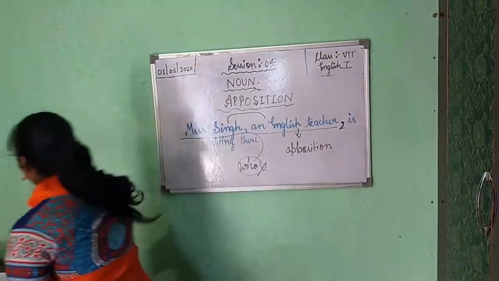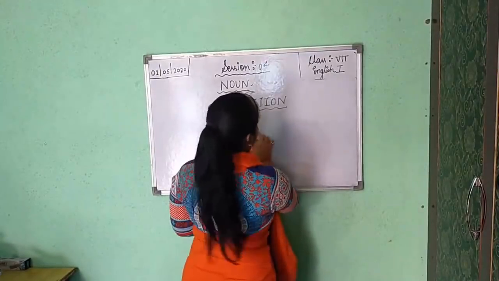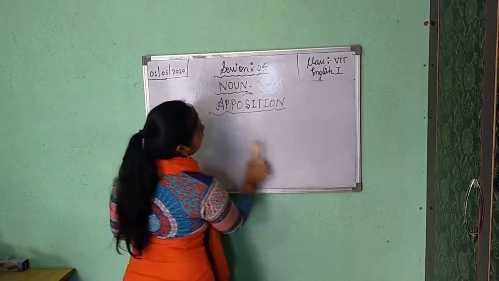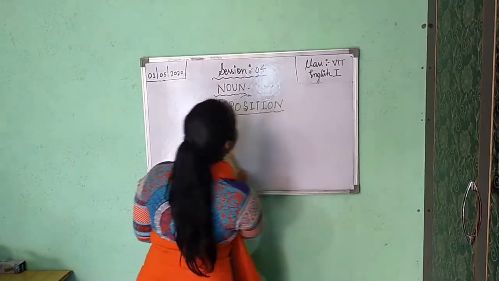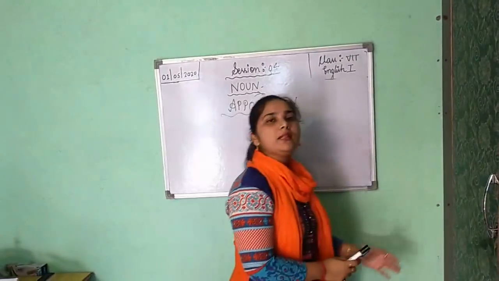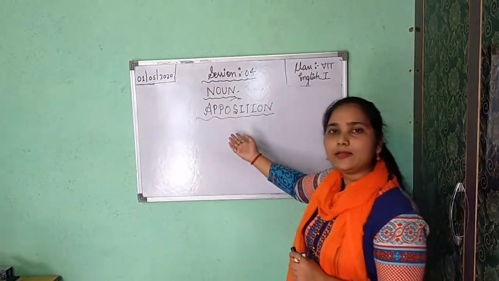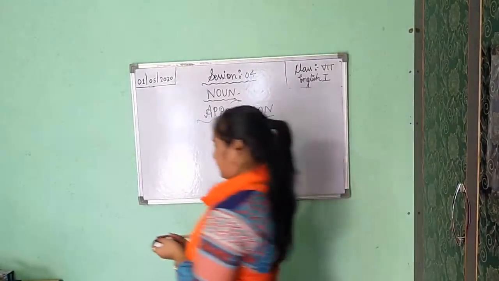Now second example. And always remember, whenever you read a newspaper, please look there, you will get lots of examples, and you will find that yes, Miss has told us, and it is apposition only.